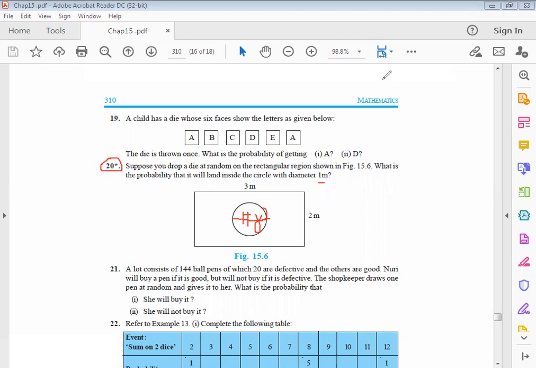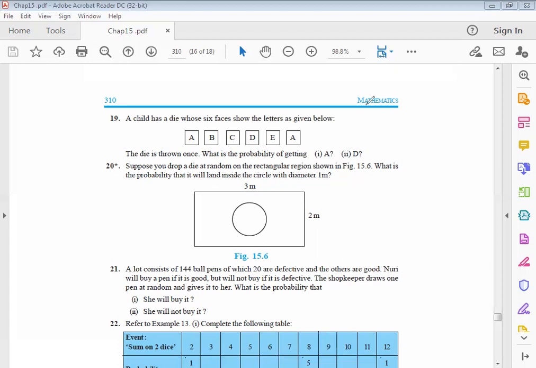So the probability that it will land inside the circle is pi r square upon L into B. Yes or no? Area of circle upon area of rectangular region. Now we can easily calculate the probability that it will land inside the circle.